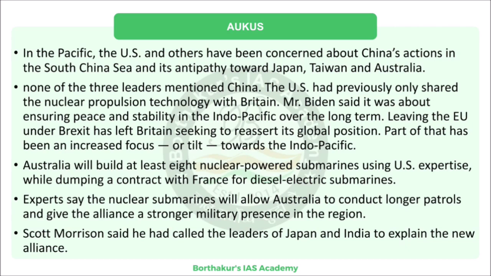New Zealand has been left out because of its nuclear free policy. The Prime Minister of New Zealand came out and said that if Australia acquires nuclear submarines, they are not welcome inside New Zealand waters. Their policy has been nuclear free, where they banned nuclear powered ships and submarines from entering their ports.